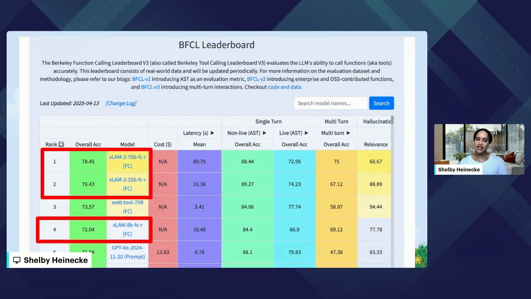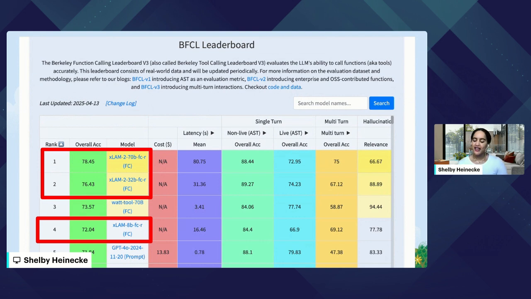If you look at the Berkeley Function Calling Leaderboard, one of the main leaderboards for tool calling for agents, you can see that our models, sometimes being a fraction of the size, rank towards the top of that leaderboard. I'll specifically call out number 4 here, our 8B model, 8 billion parameters, ranking above even GPT-4o.